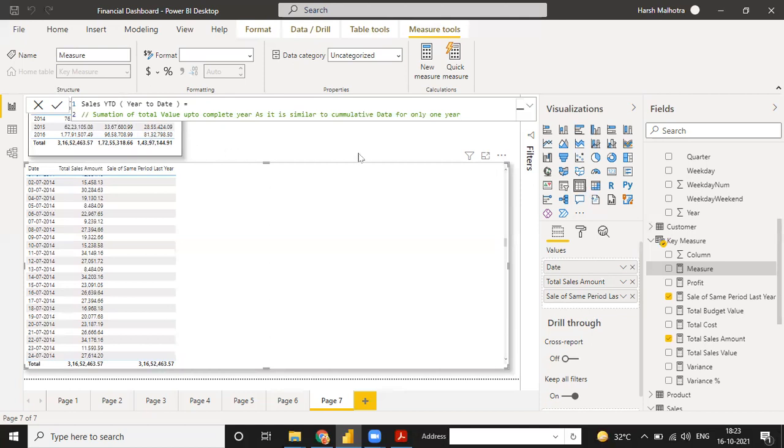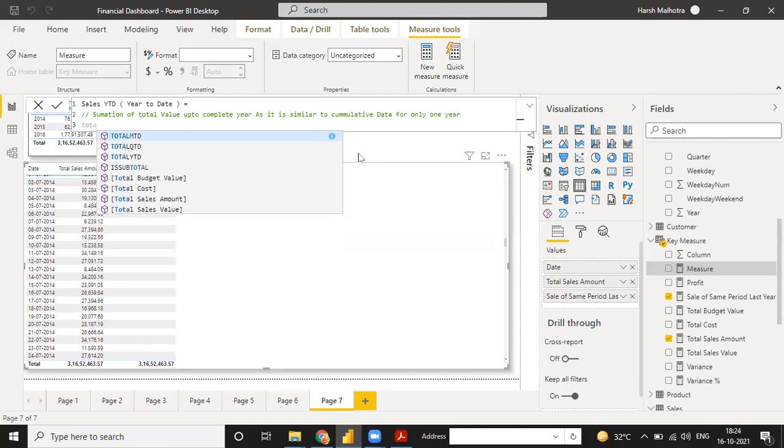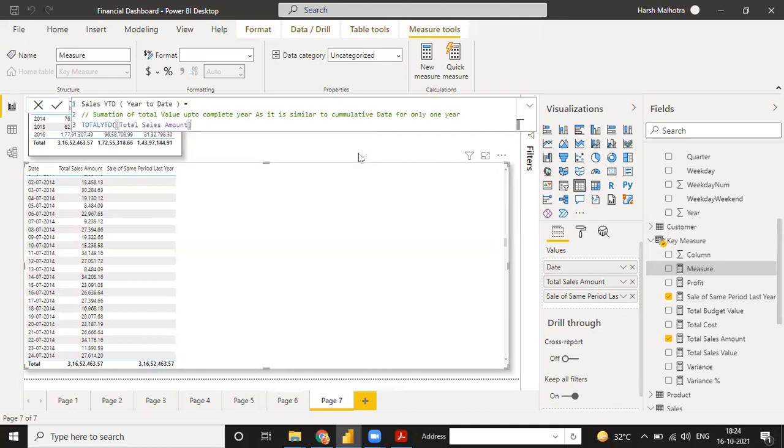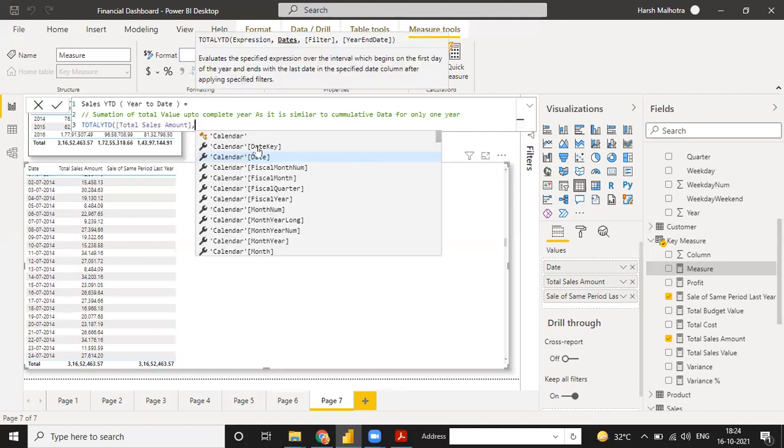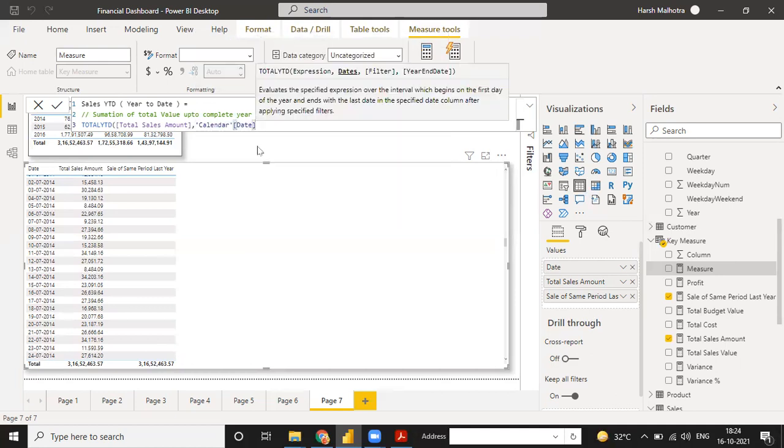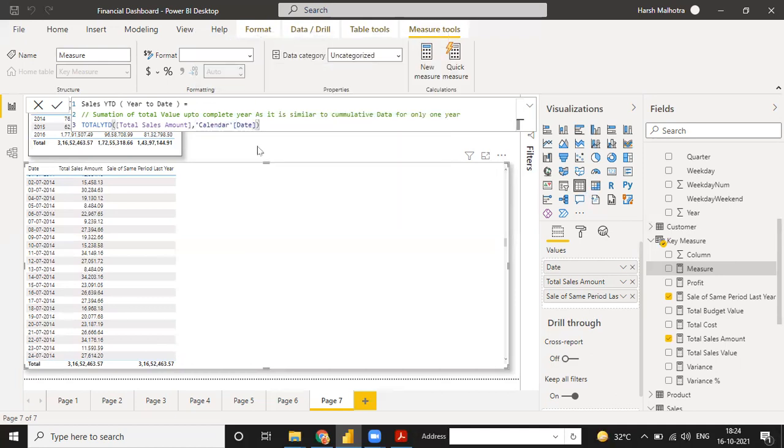I will give you the solution for this. You can just use your value. What is the function here? Like TOTALYTD, this function. So what you need to calculate, you have to calculate with your TOTALYTD so that you can calculate your total sales, total YTD sales. And instead of this, you can just put your date column and just enter. It will give you the total YTD of your data, year to date sales.